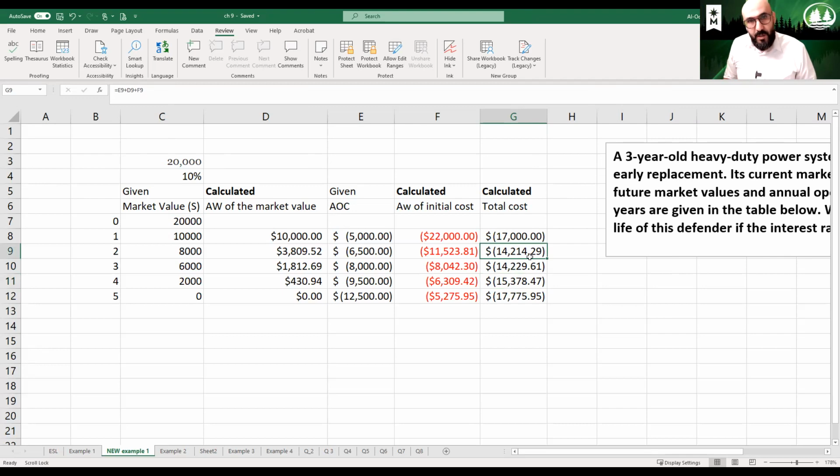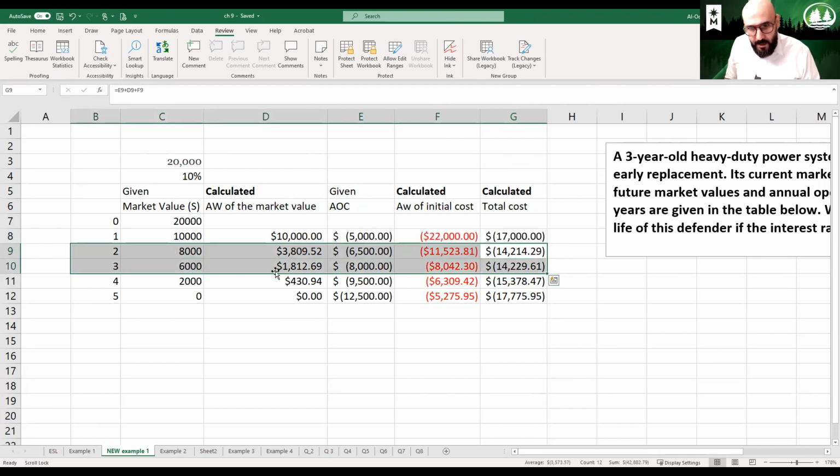Year 2 is 14,000. It decreased. Year 3 is 14,200. Now that's the point where it starts to increase, and then 15,000, 17,000. So between year 2 and 3, you will see the value is increasing from 214 to 229. That's the end of the curve, where the cost starts to increase.